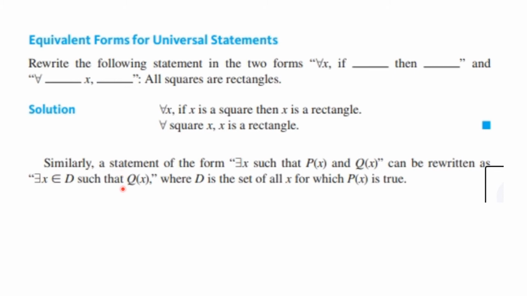Similarly, a statement of the form, there exists x such that p of x and q of x can be written as, there exists x, an element of D, such that q of x, where D is the set of all x for which p of x is true.